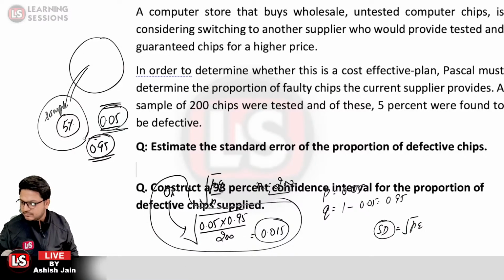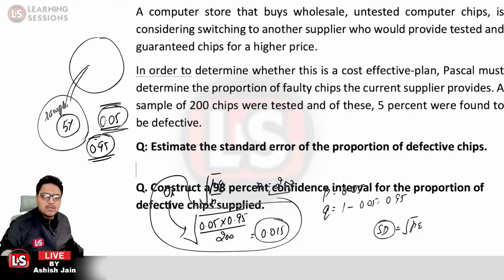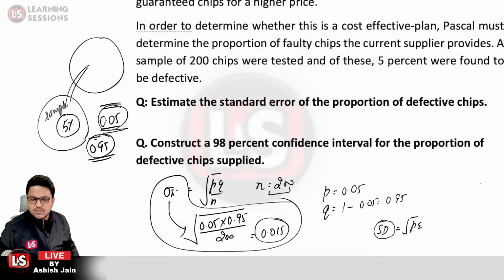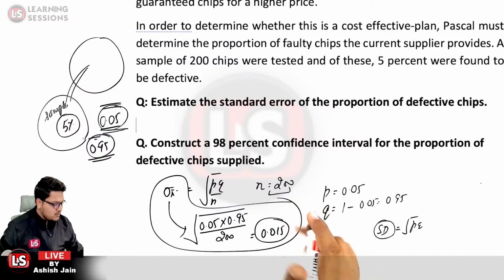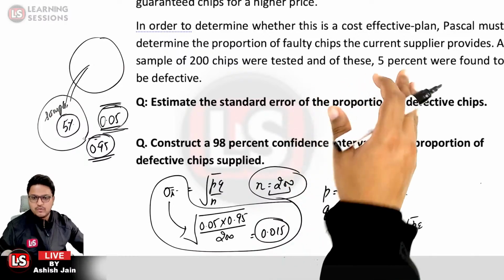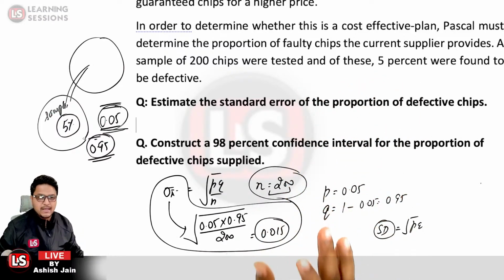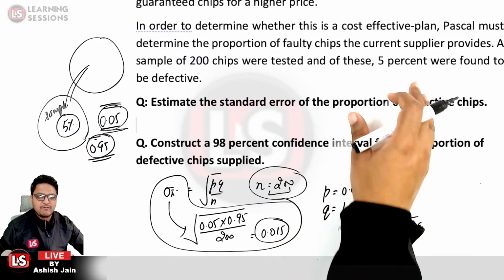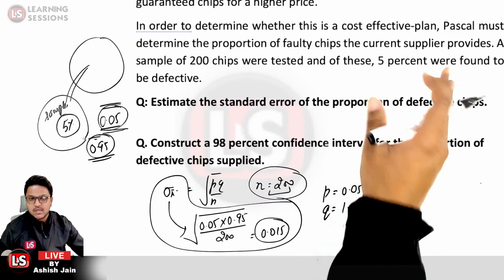Is that clear? First of all, let me just repeat this for you. We were provided with the number of trials, which is 200, the small n. Further, we wanted to check the faulty chips, so the probability of success, the proportion related to success, is 5%.